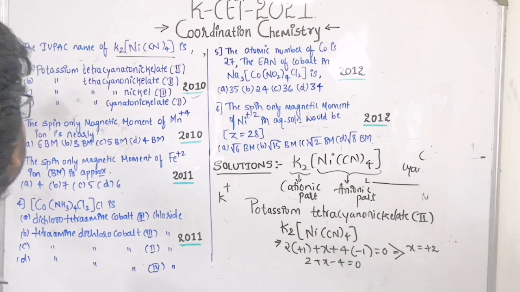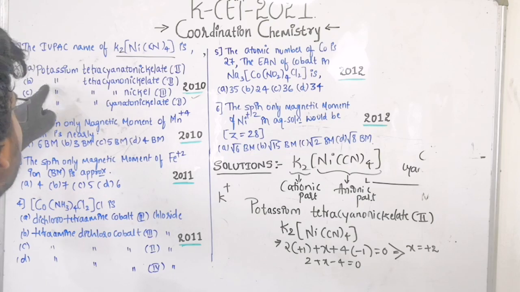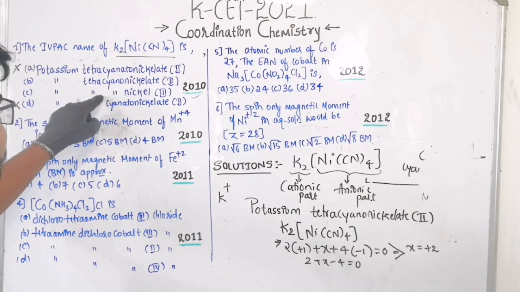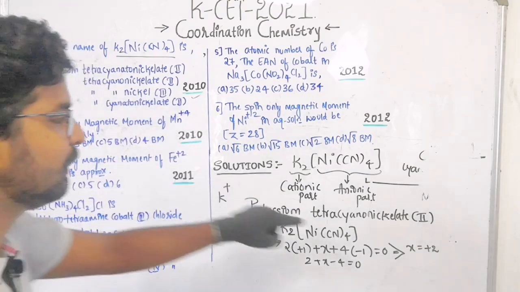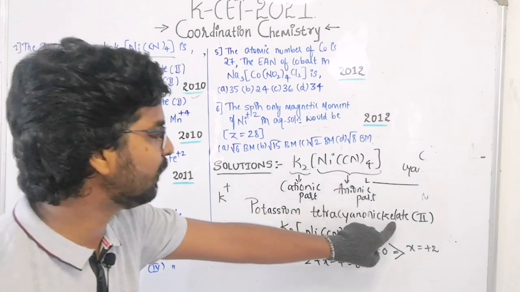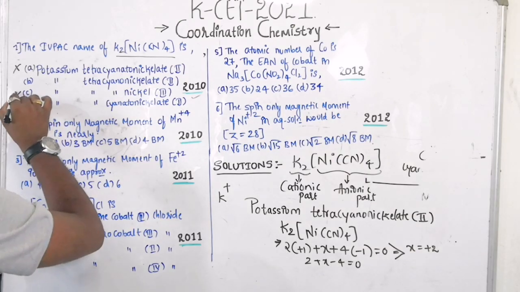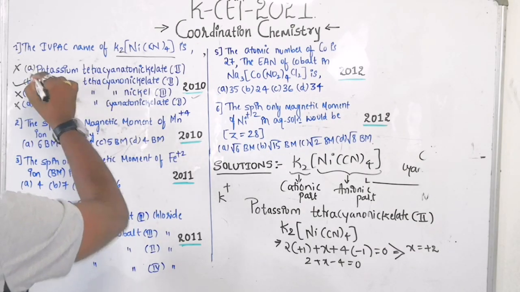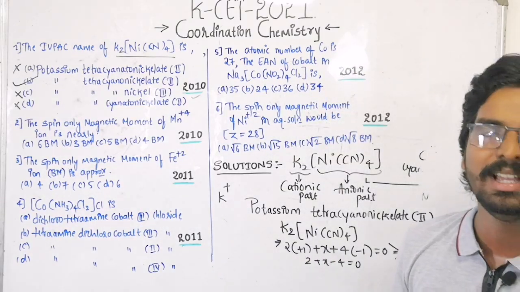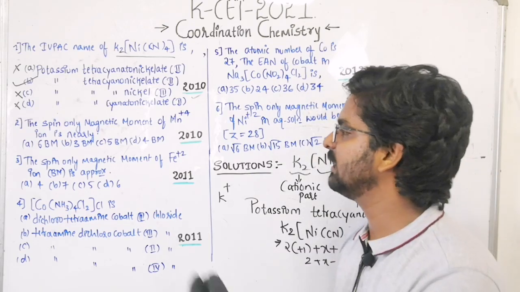The B option is potassium tetracyanonickelate(II) and the C option is potassium tetracyanonickel(III). We got the oxidation state +2, and nickel will be called nickelate because the metal is present in the anionic part. So the C option is also cancelled out. The right answer is B. Very simple question. If you know the IUPAC rules, you can easily name the coordination compound. Let us go for the next question.